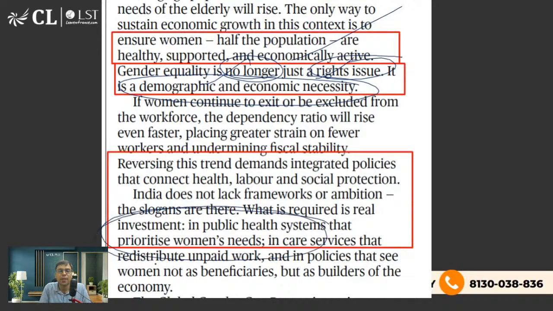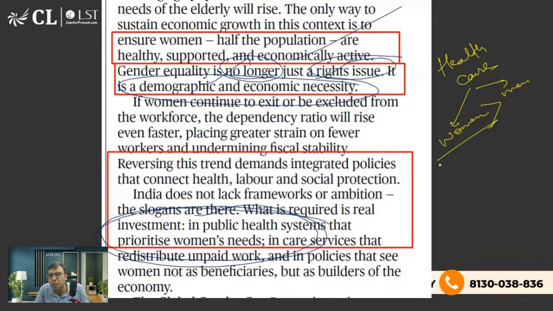Public health system for women's need. Okay, and this also you should know, I'm sure you must be aware, that when it comes to healthcare, women need better healthcare as compared to men, generally speaking. Because generally a healthy man of 25, 30, 35, 40 does not need hospitals, but women need it even in young age. Why? Because when she bears a child. Okay, so of course, there are a lot of things.